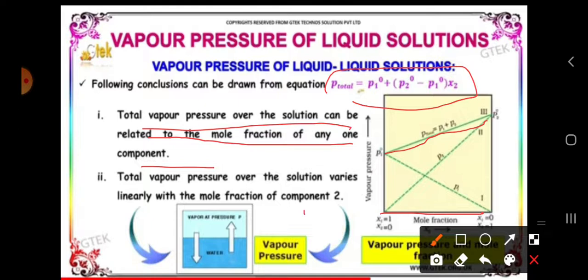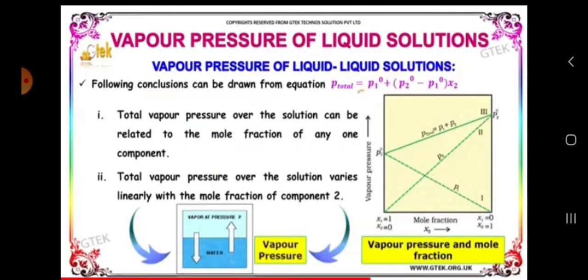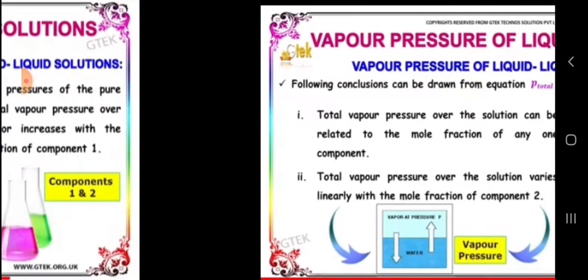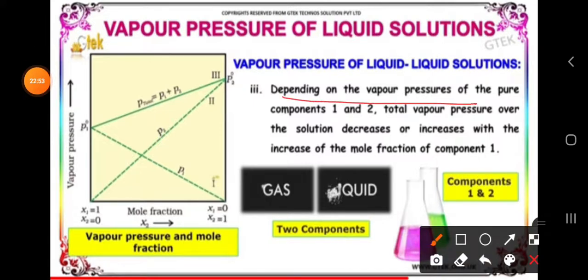The total vapor pressure of the solution varies linearly with component 2. Depending upon the vapor pressure of the pure components 1 and 2, the total pressure over this solution may decrease or may increase with the mole fraction of component 1. So it can increase or it can decrease.